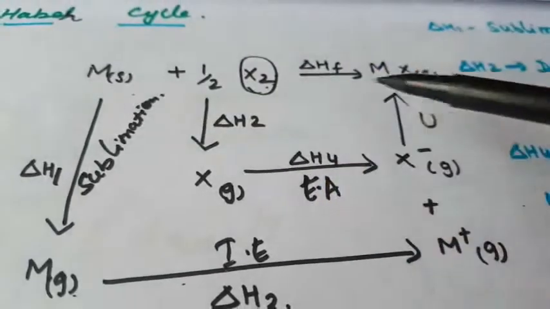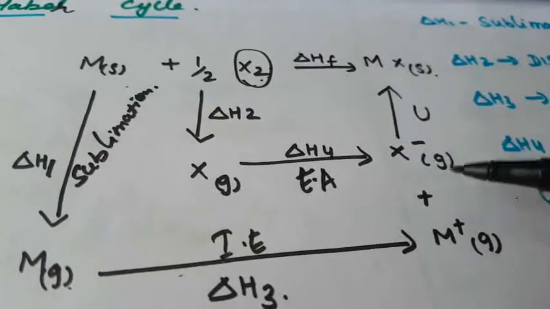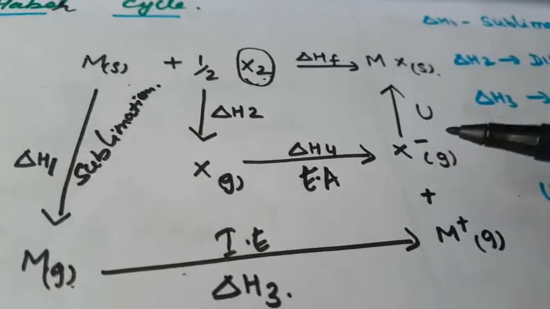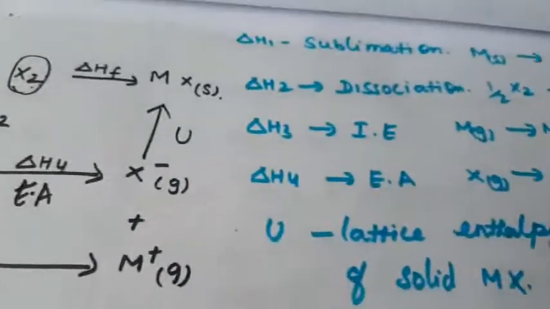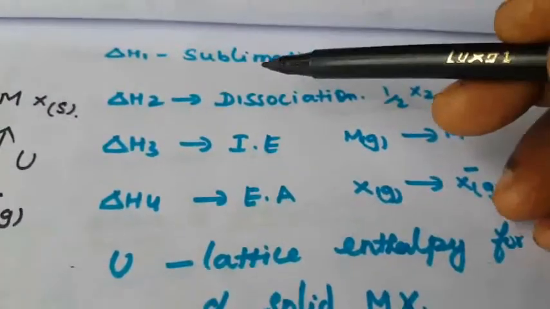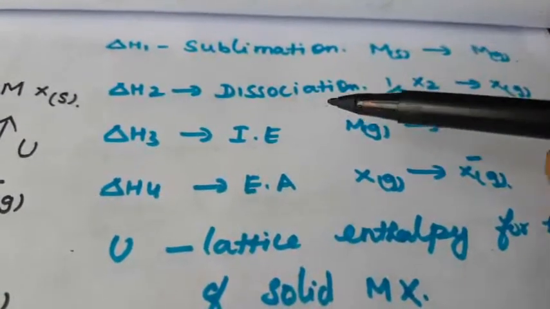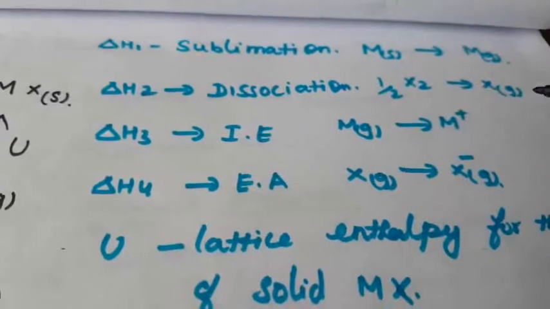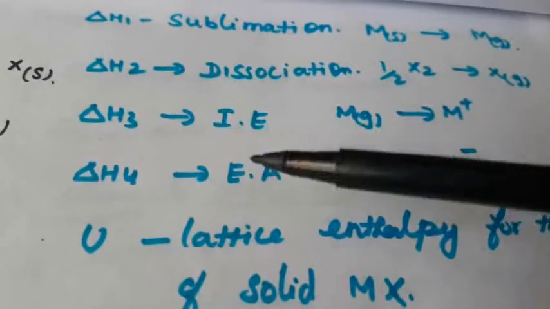Whether the reaction takes place in a single step or multiple steps, the initial and final states will be the same. That is Hess's law. Using Hess's law, we calculate the lattice energy with the Born-Haber cycle. Sublimation converts solid into the gaseous state. Dissociation converts the halogen molecule into atoms.